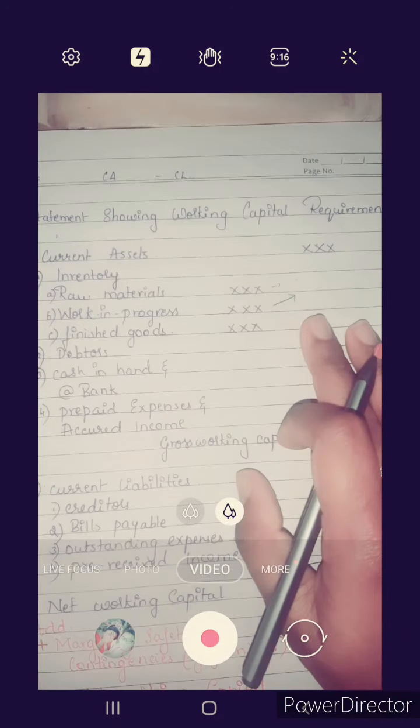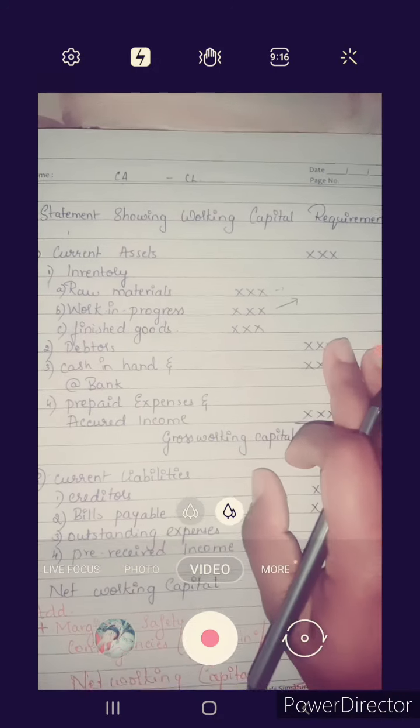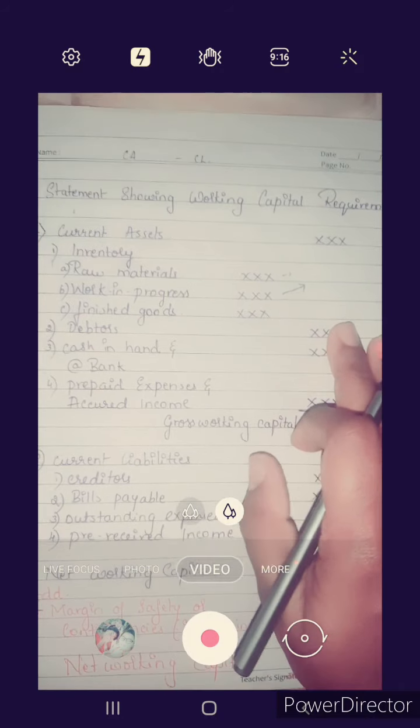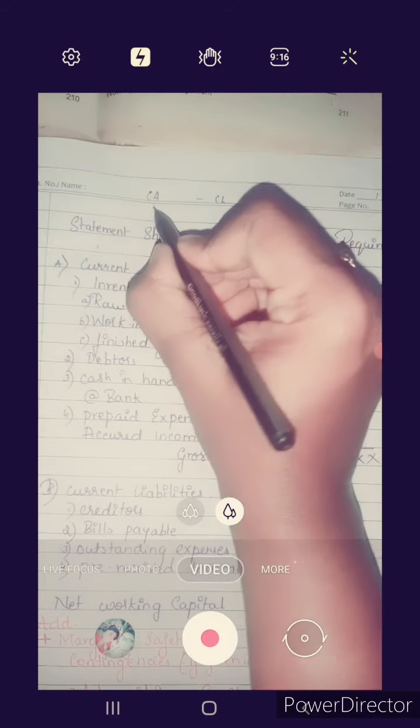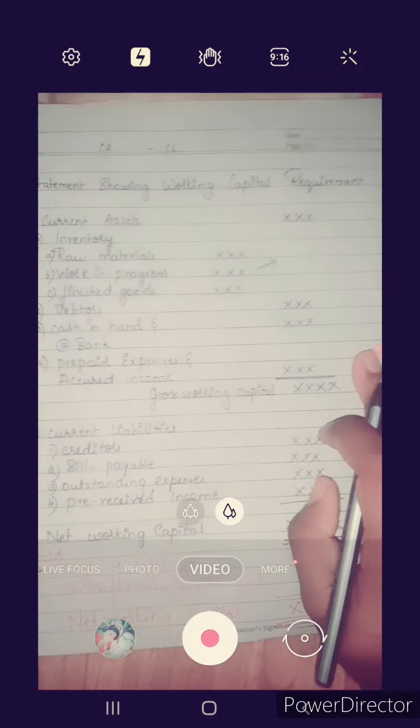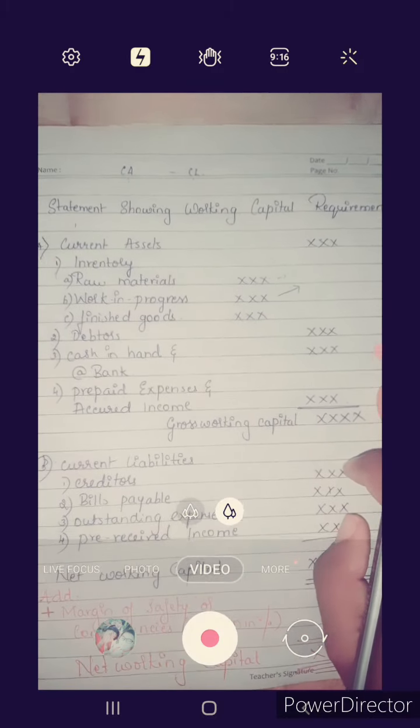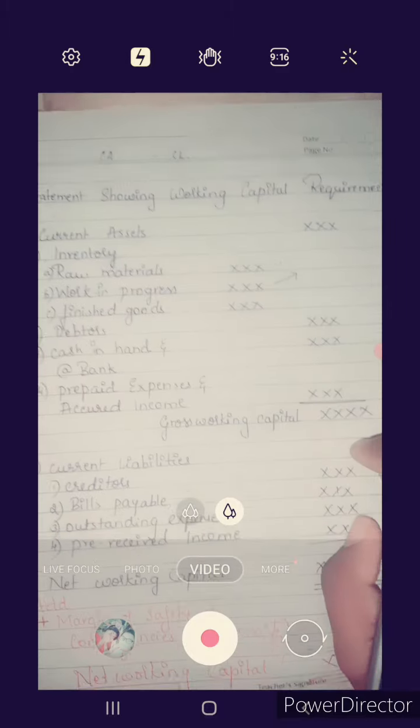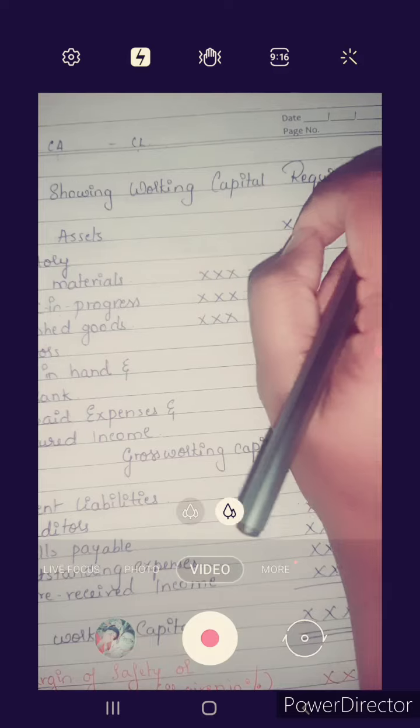In our previous section, we have solved a problem relating to working capital requirement. We know that working capital is current asset minus current liability, which is equal to working capital or net working capital. So if there is a detail related to completion of work in progress in a problem, what we have to do, we'll see in our next problem.